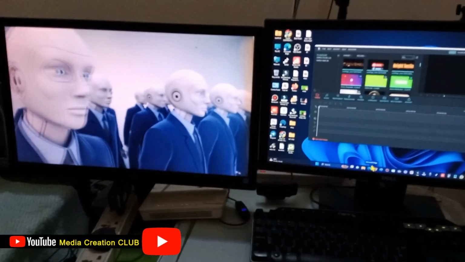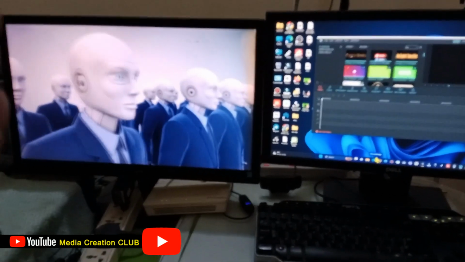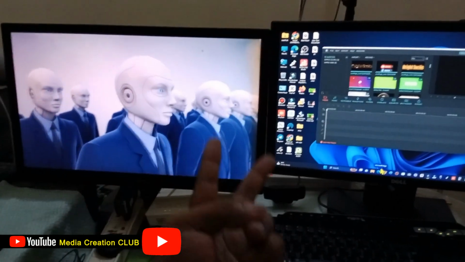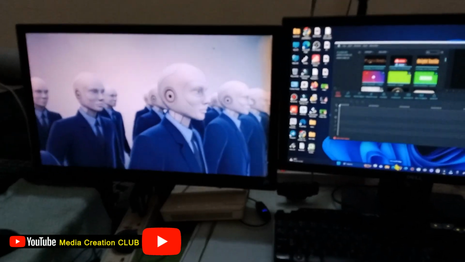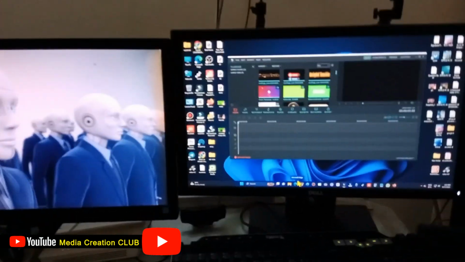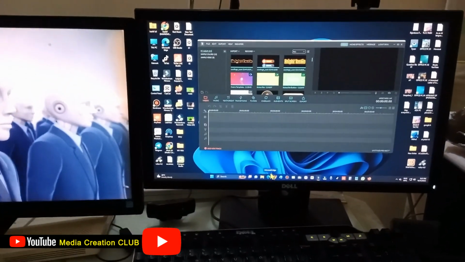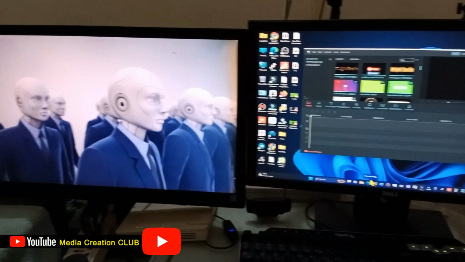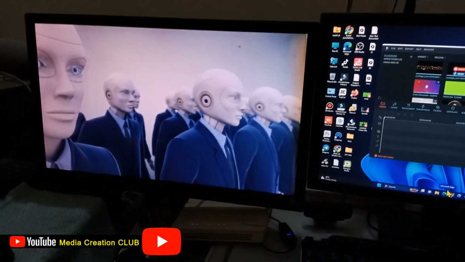So how can you solve the sound problem in your PC if you are using DisplayPort to HDMI or VGA? First of all, we have to learn how you can connect your two monitors to one PC. So we see the connection first. After that, there is a small setting in your PC to solve this problem.